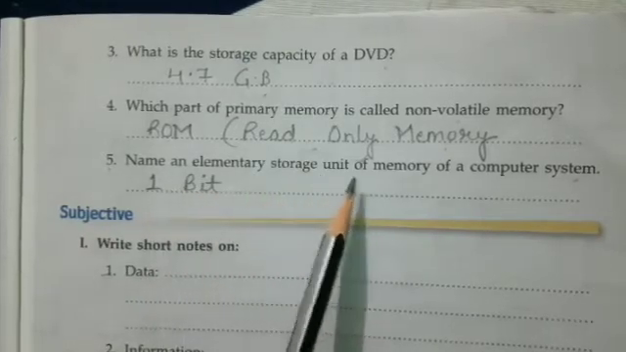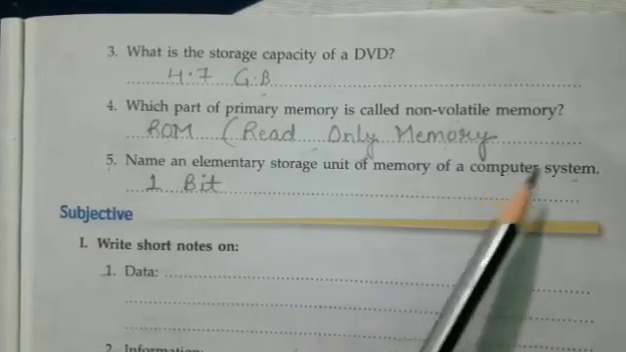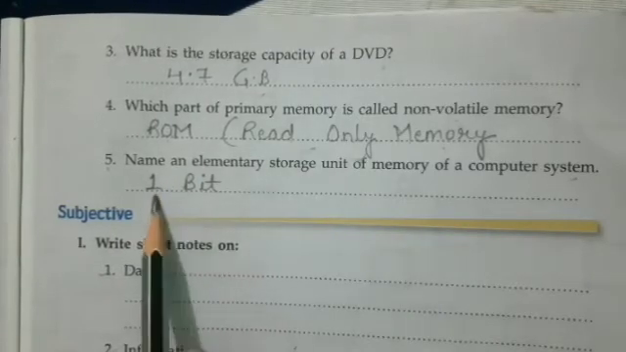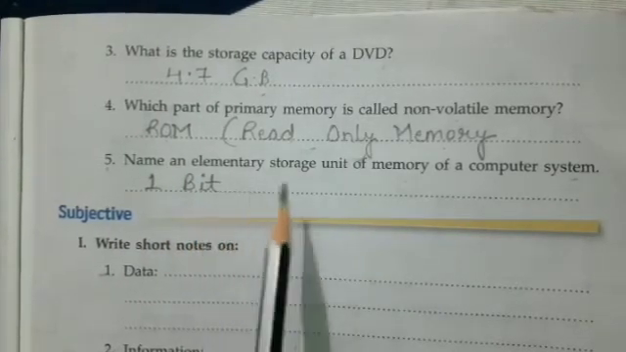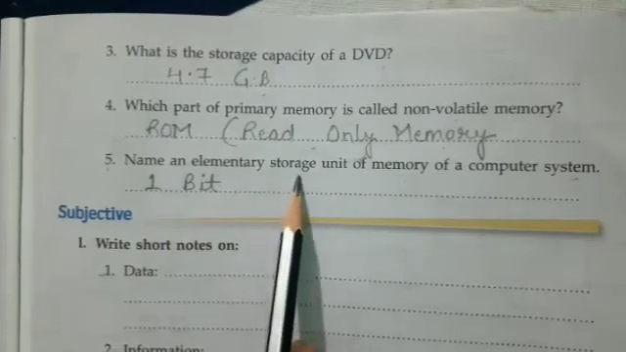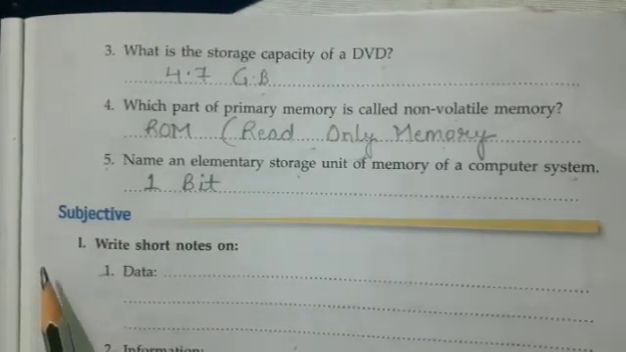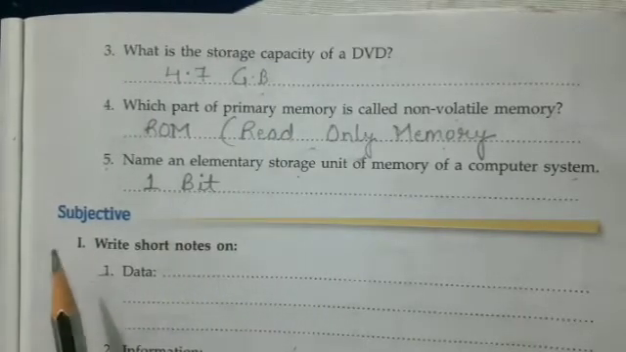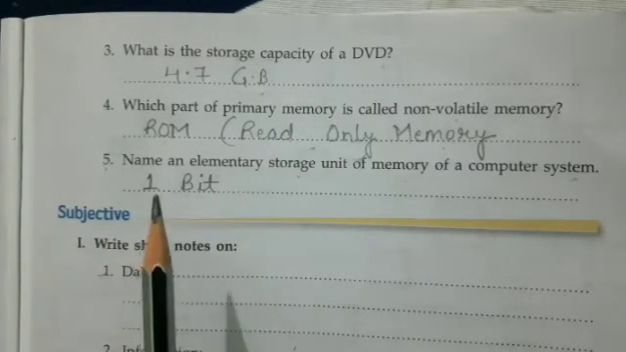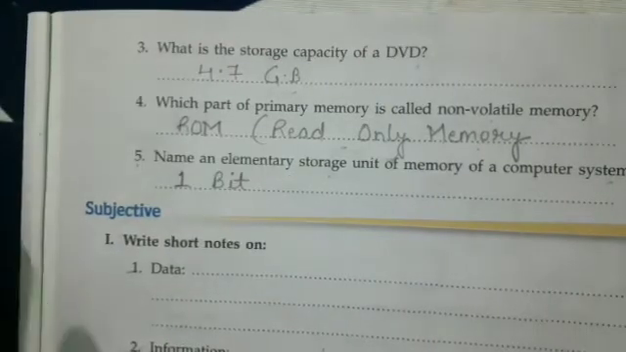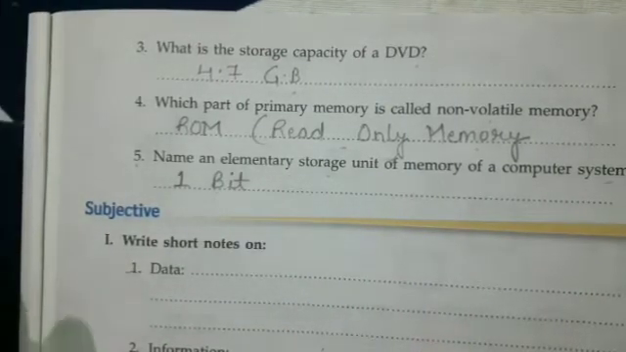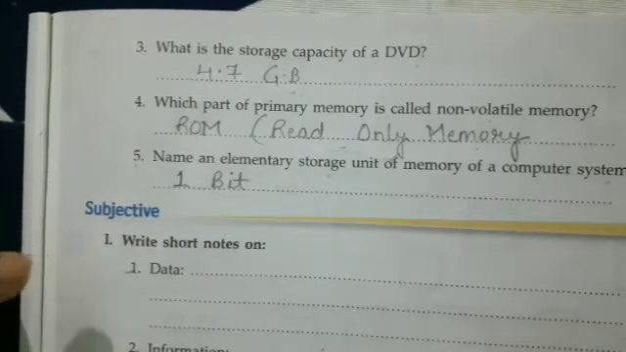Name an elementary storage unit of memory of a computer system. The elementary storage unit of a memory is 1 bit. Now children, don't get confused between the elementary storage unit and the smallest storage unit. Elementary storage unit is 1 bit and the smallest storage unit of memory is byte. Okay. So children, we are done with the objective part of this exercise. The subjective questions I have already given you in your assignments.